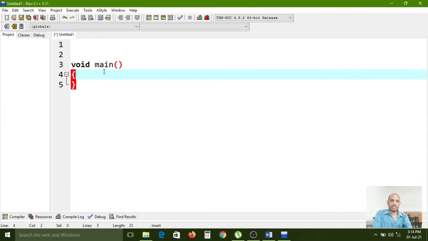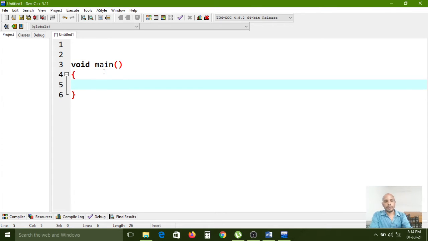It is a mandatory function. Here I want to print one message. If you want to print a message in the console, we have to use the predefined printf function. So if you want to print anything, you can call the printf function along with our message. Here I am printing hello world. Hello world is my message.